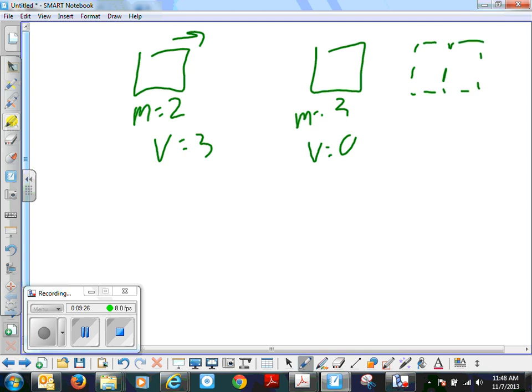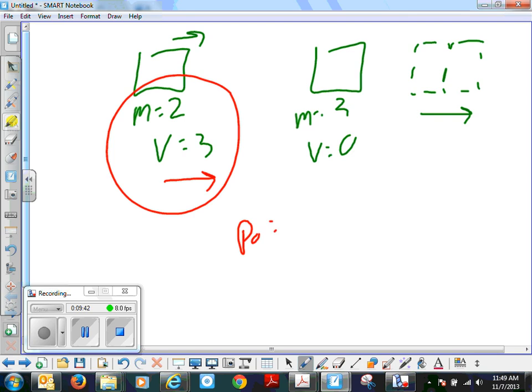Which direction are they going to be going? They have to be going in that direction. How come? Plain and simple. Well, because there's only one piece of momentum in the beginning, and we can see that its vector is in that direction. So P sub naught still equals P.